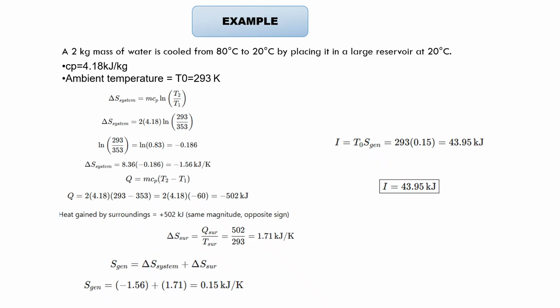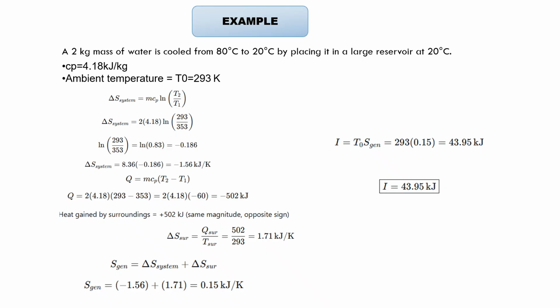On substituting the given values in the formula, we get minus 0.186. Now calculating Q, Q is given as mCp into (T2 minus T1). Here Cp is already given, and T2 is taken as 293 and T1 is taken as 353.